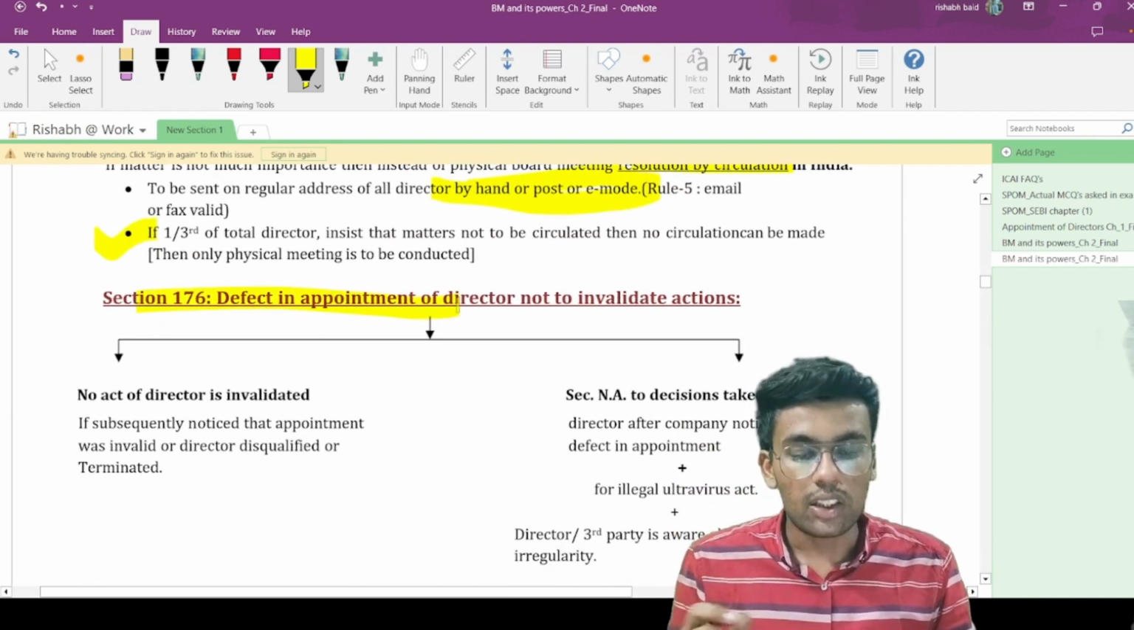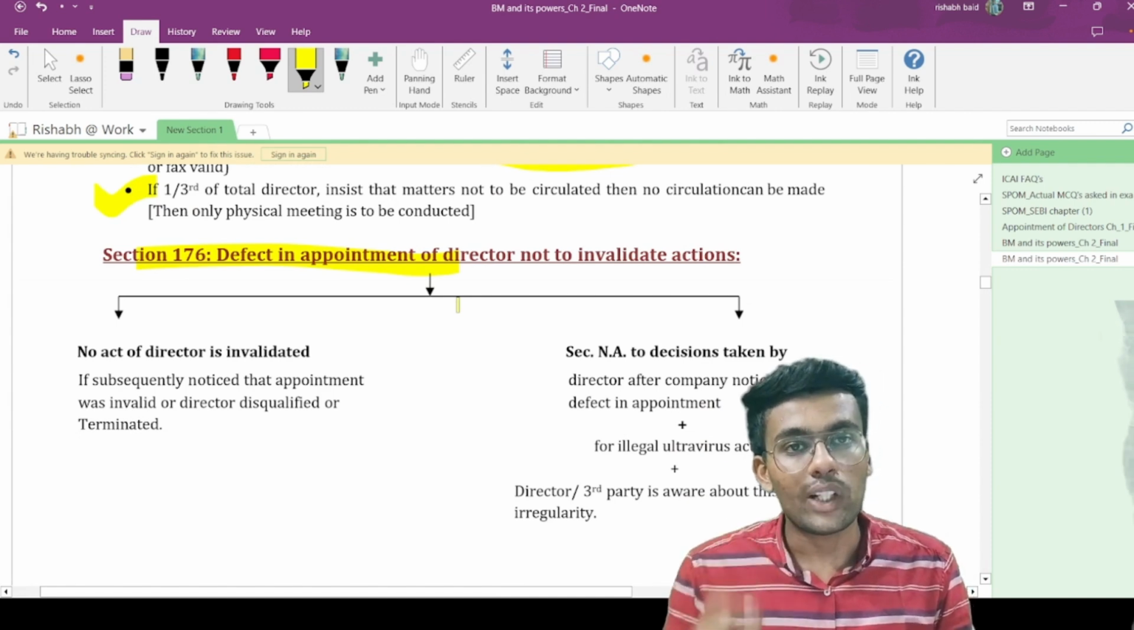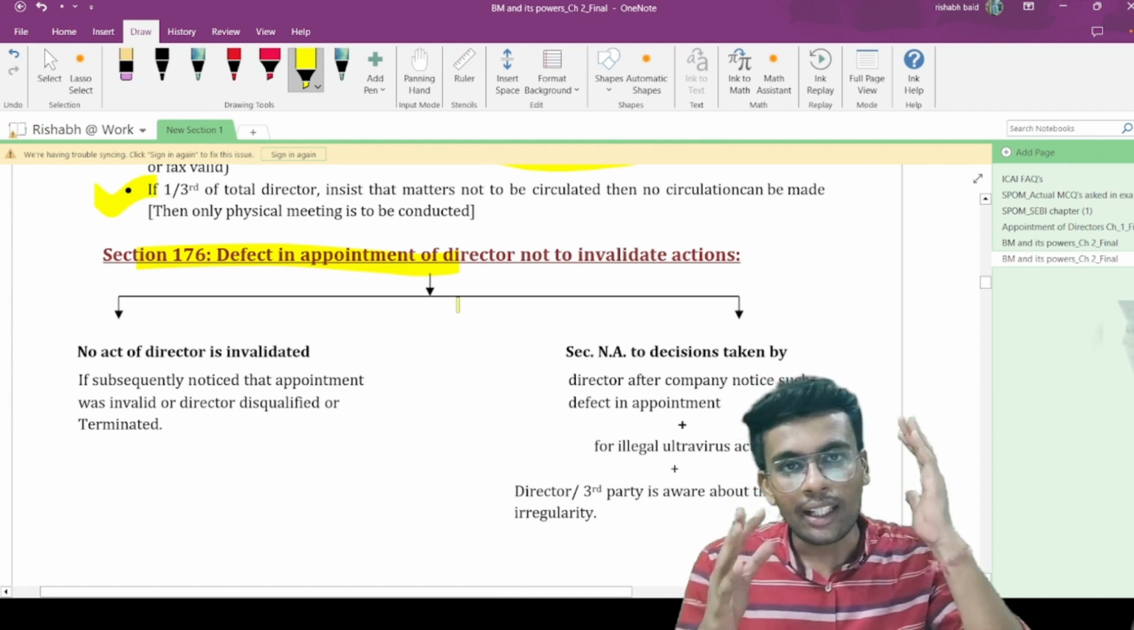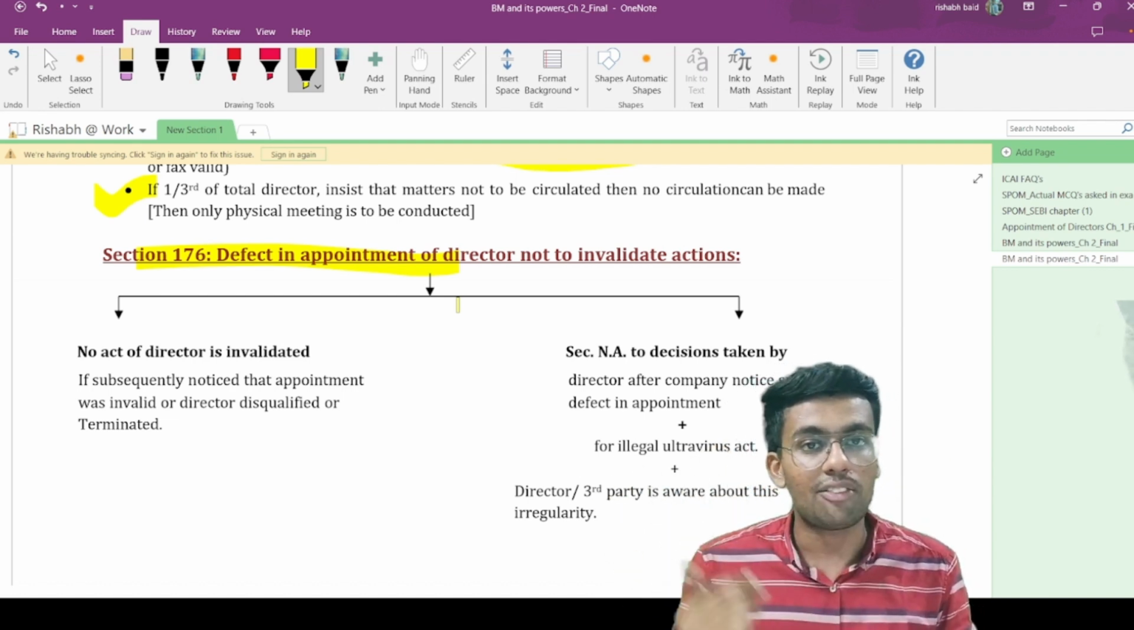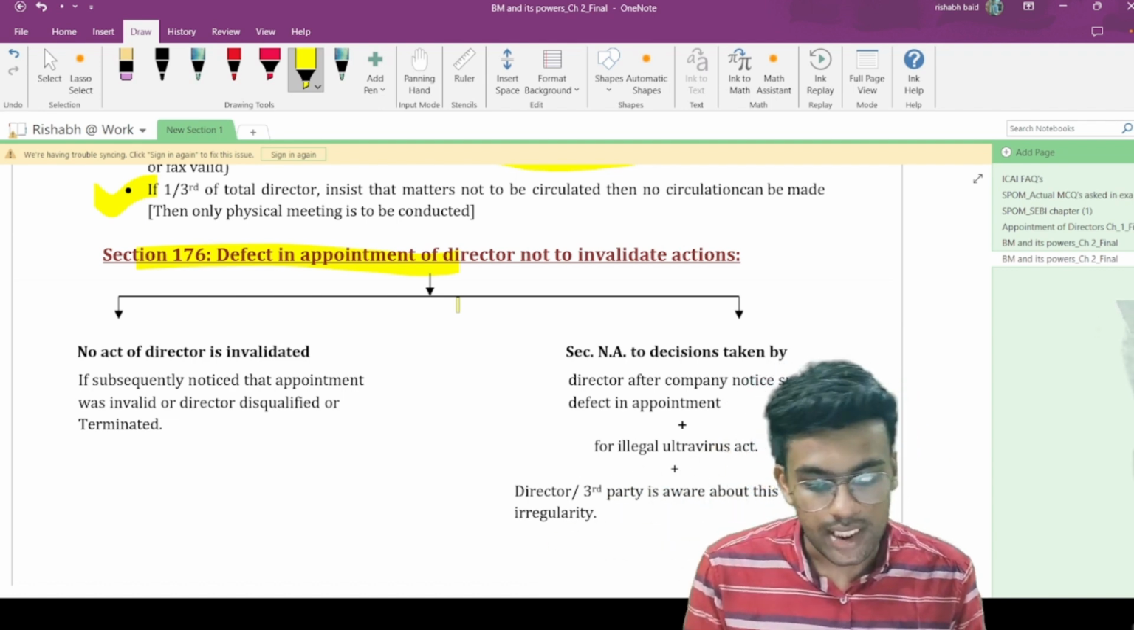Section number 176 talks about defect in appointment of directors not to invalidate the actions. Let's say a director is appointed in accordance with the provisions of appointment and qualification of directors, whatever we learned in the previous chapters.